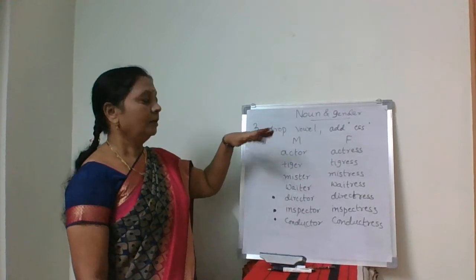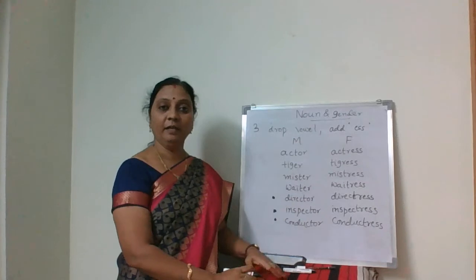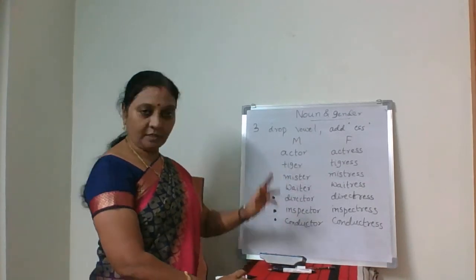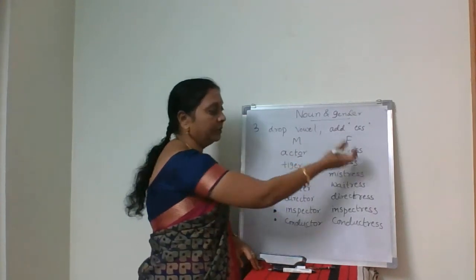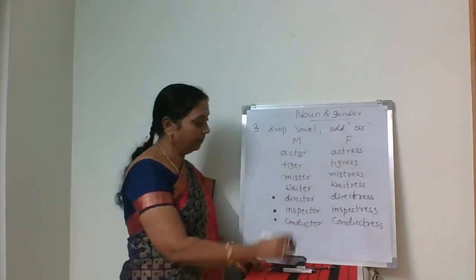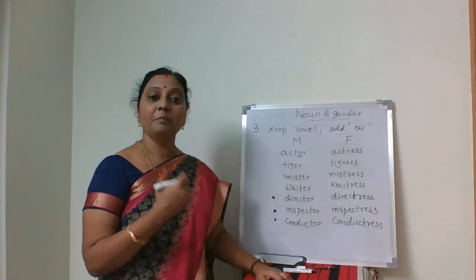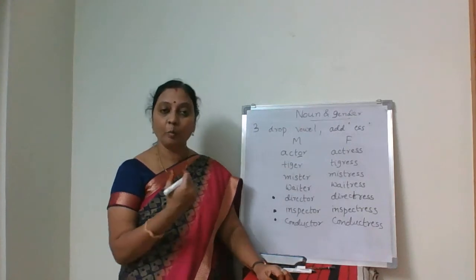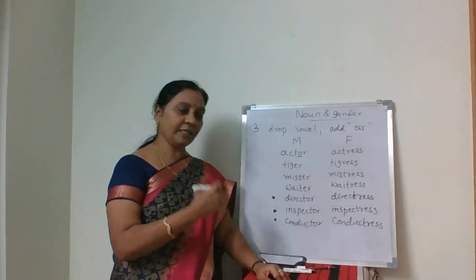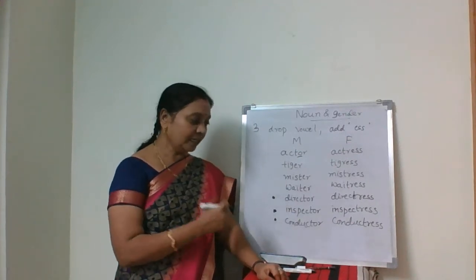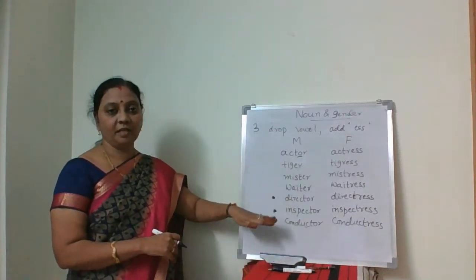Third, in this case, you have to drop the vowel and then add ess. Like actor, you have to drop the letter o and make it actress. Tiger, tigress. Mister, mistress. Waiter, waitress. Director, directress. Inspector, inspectress. Conductor, conductress.